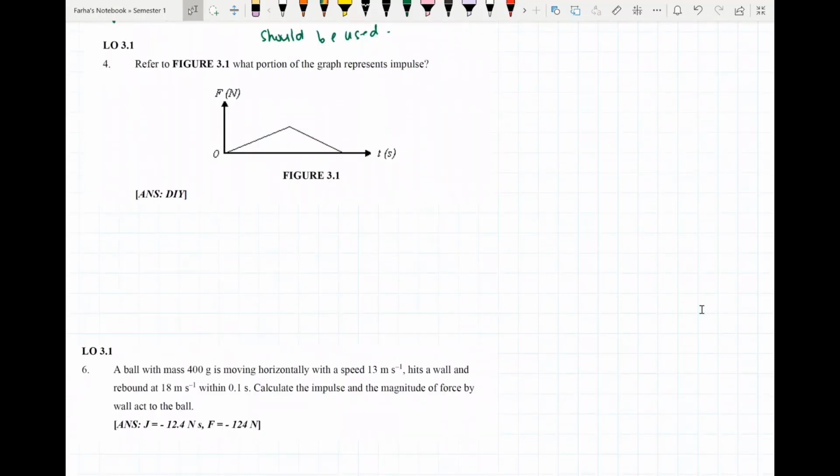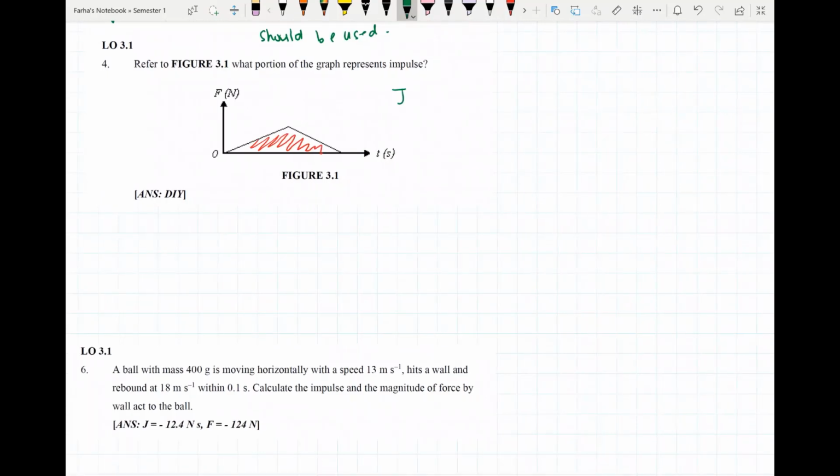Now, let's look at the question number 4. What portion of the graph represent the impulse? Okay, so impulse kita boleh dapati daripada area under the graph, which is, okay, so kita just tuliskan impulse equals to F darab dengan delta T, iaitu area below the FT graph. Okay, itu jawapannya.